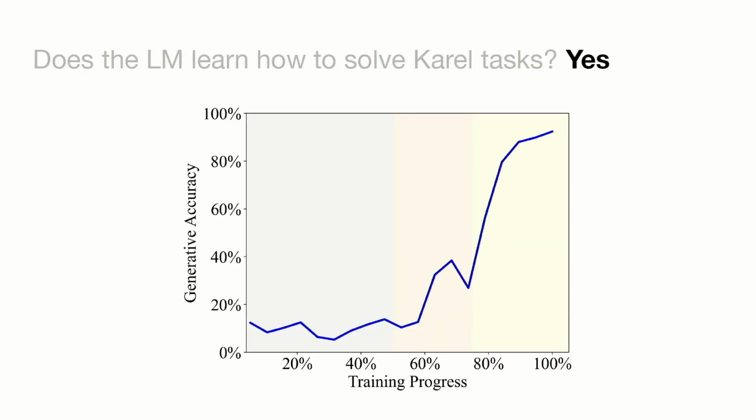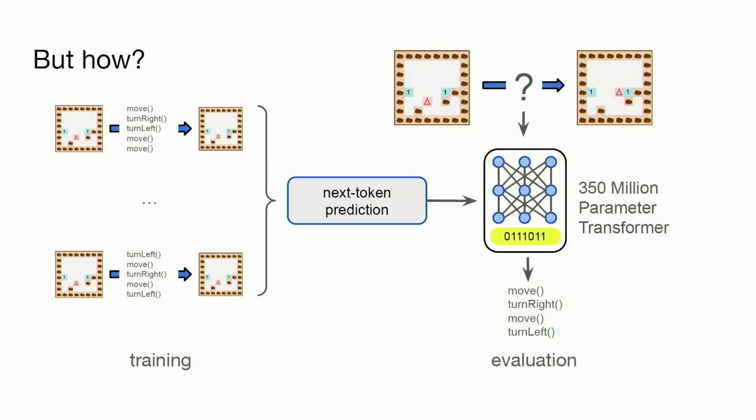No surprise here, the talk would have been over if the answer was no. It's kind of surprising how well it does, though. It gets to 92% accuracy, which is an A. And the question, of course, is how? How is it doing this?